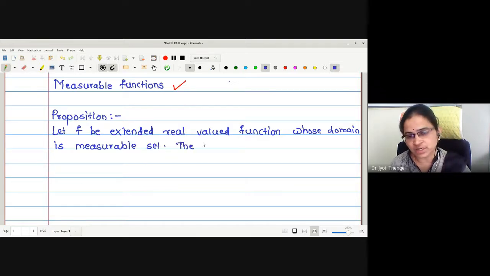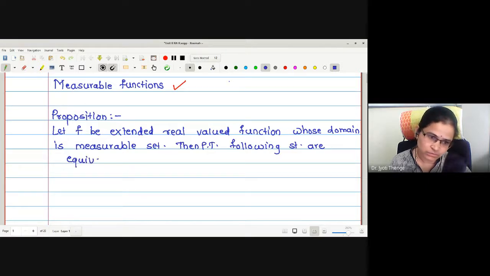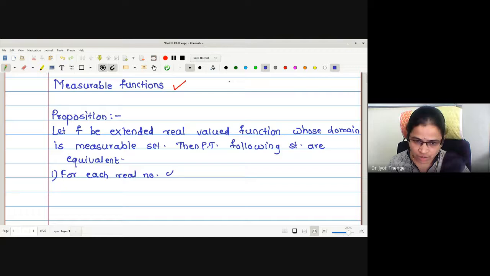Then prove that the following statements are equivalent. Look at the statements. Number one: for each real number alpha, the set of X such that f of X is greater than alpha is measurable.